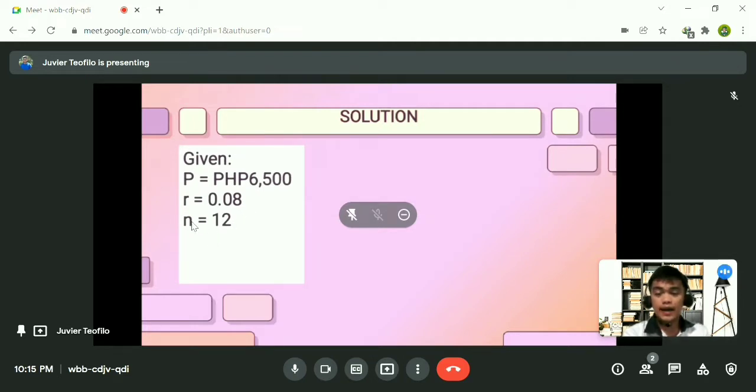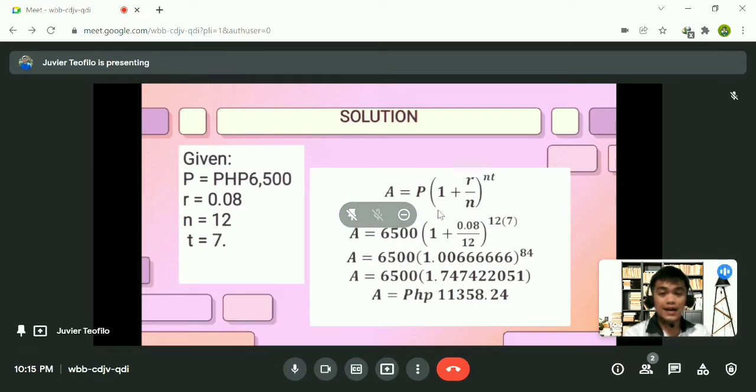Again, n is equal to 12 because it is compounded monthly. Now we have the time, which is 7 years. So in this given information, just substitute this in our formula. So we have A is equal to 6,500 times the parentheses of 1 plus 0.08 divided over 12, to the power of 12 times 7.